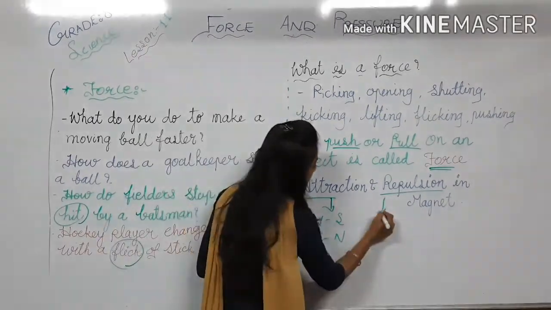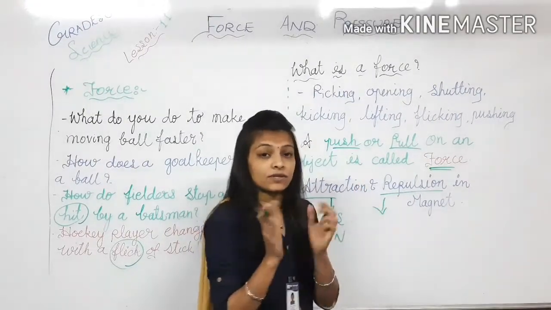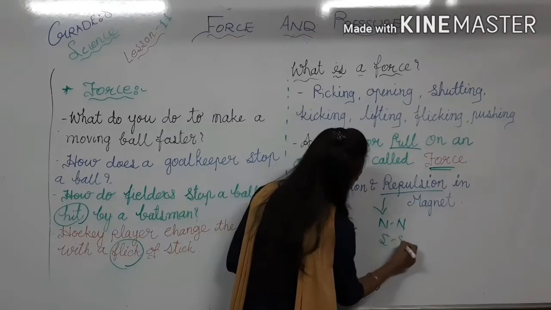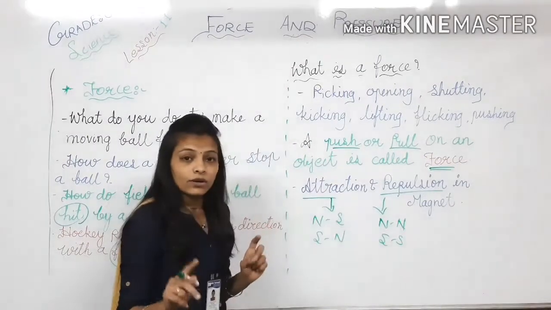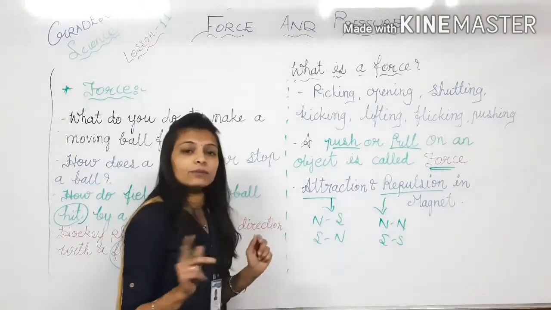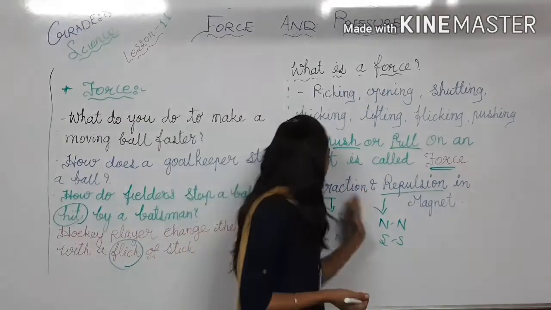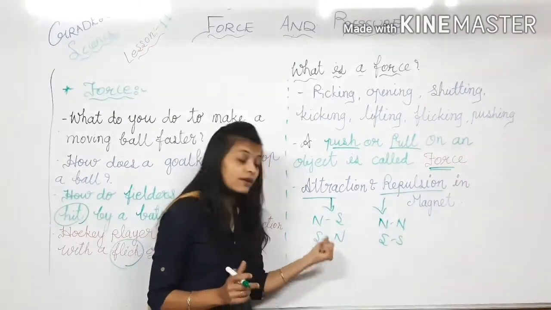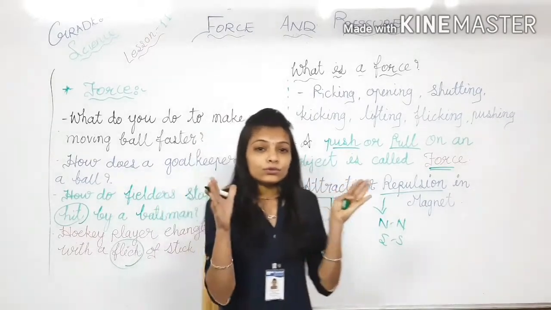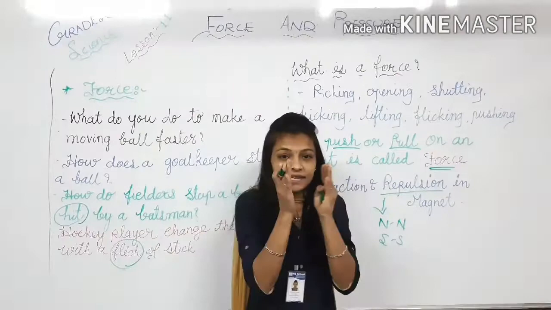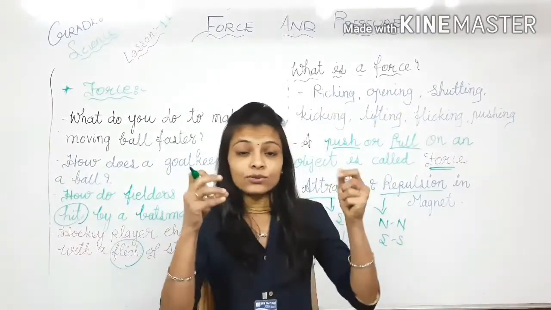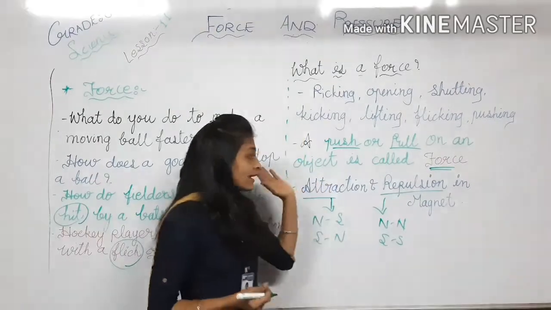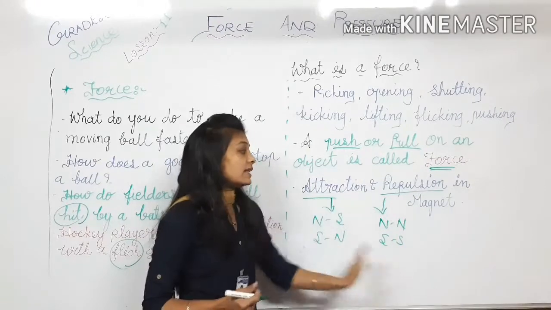What about the repulsion? Repulsion मतलब दूर होना, एक दूसरे से दूर हो जाना. When repulsion will happen, when the same poles will be there, NN or SS, north pole and north pole or south pole and south pole in both the magnets, at that time repulsion will be there, and when opposite poles are there, at that time attraction will be there. So how can you relate this to force? When two poles are attracting each other, they are forcing each other to come near to each other. So that's why we can take the example of attraction and repulsion in magnets.